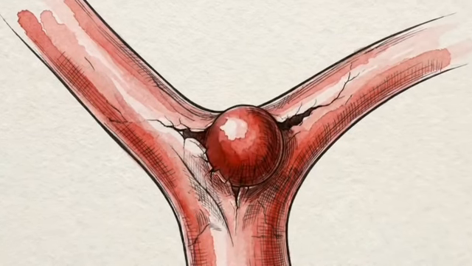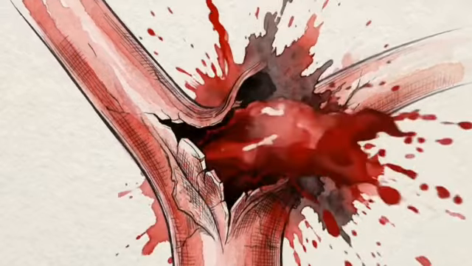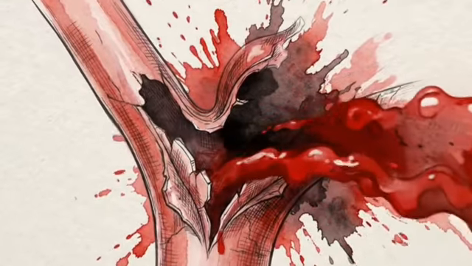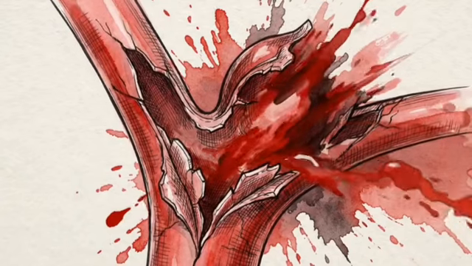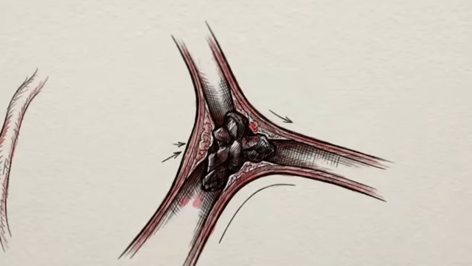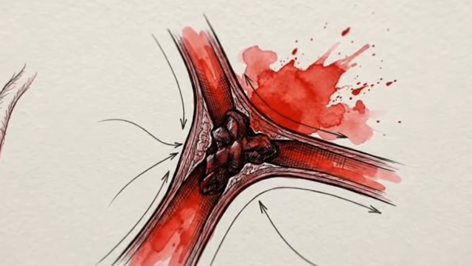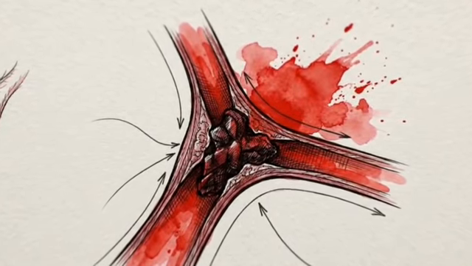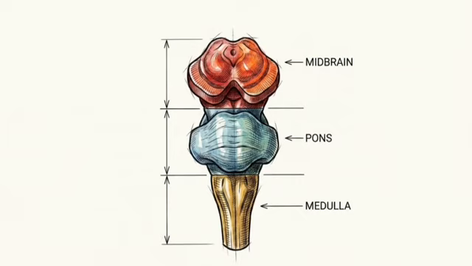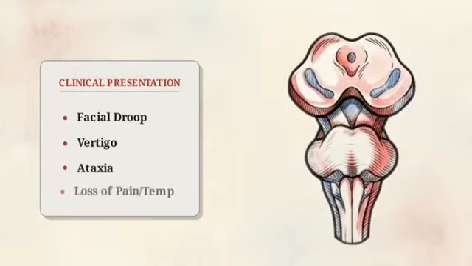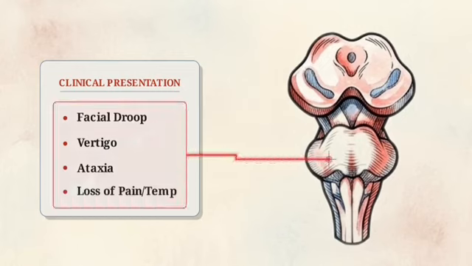Any disruption at these specific branching points bypasses local redundancy, leading to targeted tissue death in the regions served by that specific vessel. When a vascular occlusion occurs at the microscopic level, it instantly halts the forward flow of blood and starves the tissue of oxygen. In the brainstem, where the blood supply is hypersegmented, even a small occlusion produces massive, highly predictable neurological deficits. These are pathognomonic syndromes, clinical profiles that point to one exact anatomical lesion based on the symptoms presented.